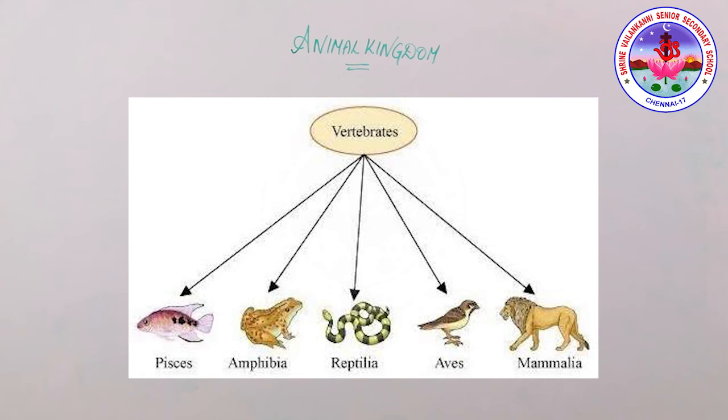Next one is class Aves. Example is birds. The body is covered with feathers. They usually have porous, lightweight bones to allow them to fly. They live flying or on the ground. They have wings to fly. Their mouths are toothless beaks. They are warm-blooded animals and they are born from eggs.